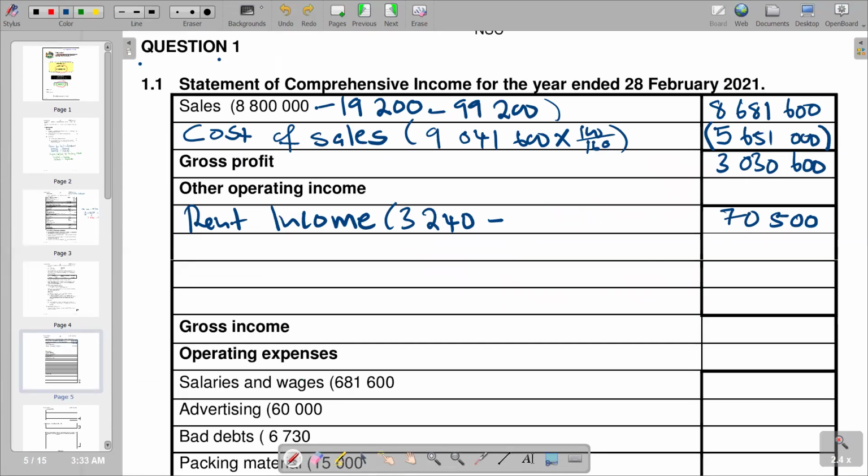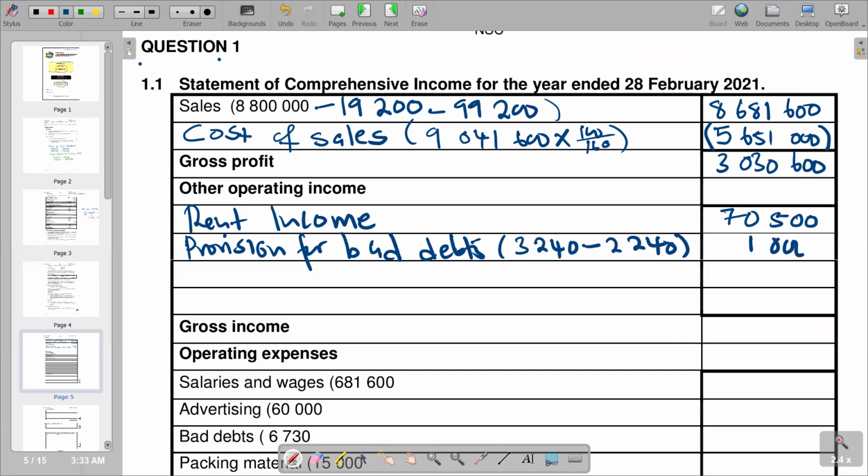Our provision for bad debts adjustment, we are putting our calculation in the wrong row there. So we are saying provision for bad debts adjustment. So we can just create some space whereby now in brackets we are saying 3,240 minus 2,240. So with that calculation, we are going to get our calculation is 1,000. So this is 1,000. Basically, by saying 3,240 minus 2,240, you get your answer is 1,000. So this is what we have.